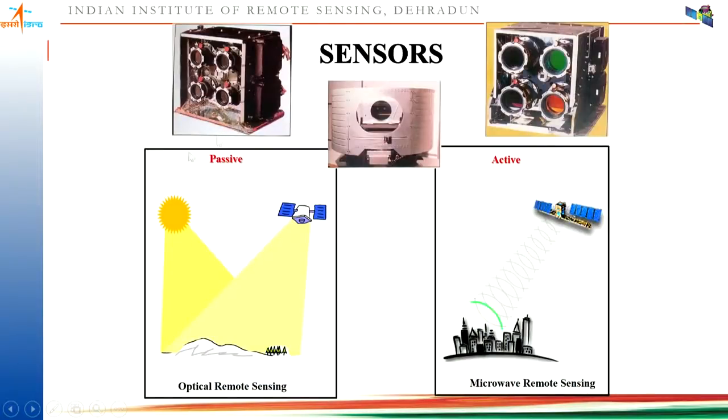Then coming to sensors, there are two categories of sensors: passive and active sensors. Passive sensors are those which use an external energy source. So the sun is sending energy and the reflected energy is received by your sensor. But your thermal sensor also comes under passive because that also uses the sun's energy, but it can work during night time also, as it is able to receive the emitted energy at night time. Coming to active sensors, they send their own source of illumination and receive back the same energy which is transmitted by the satellite. So microwave remote sensing and your lidar remote sensing use active sensors.